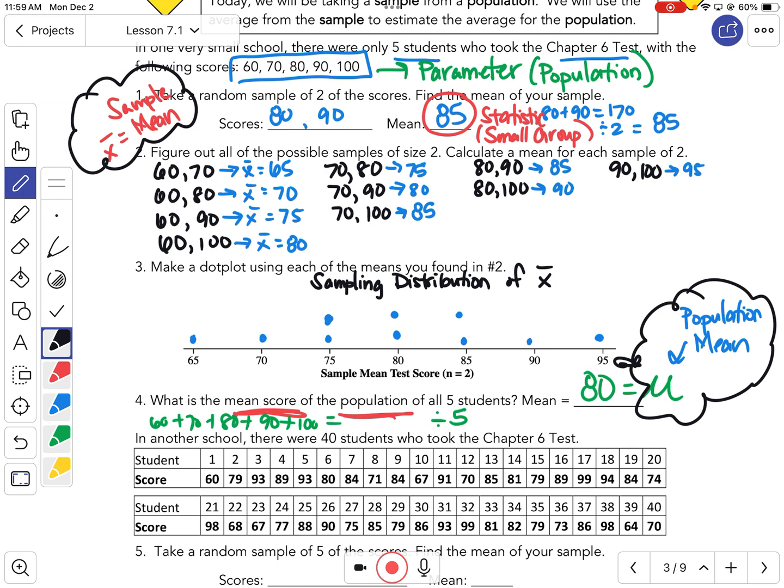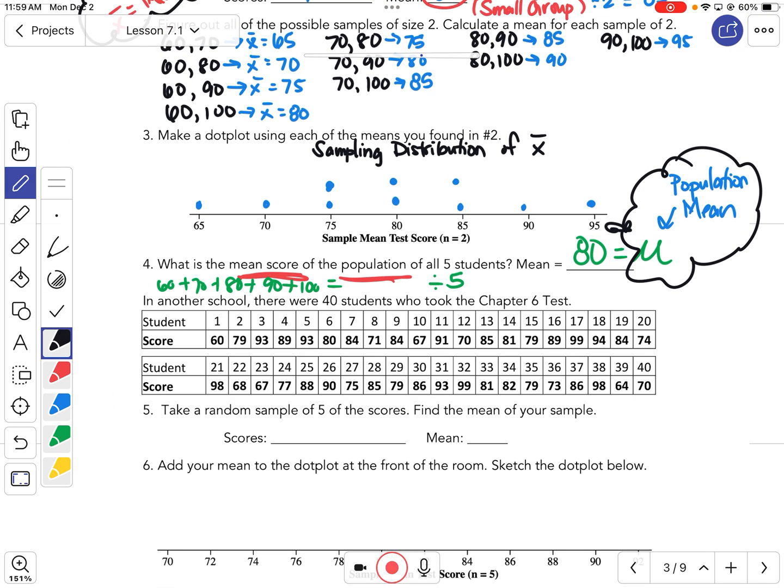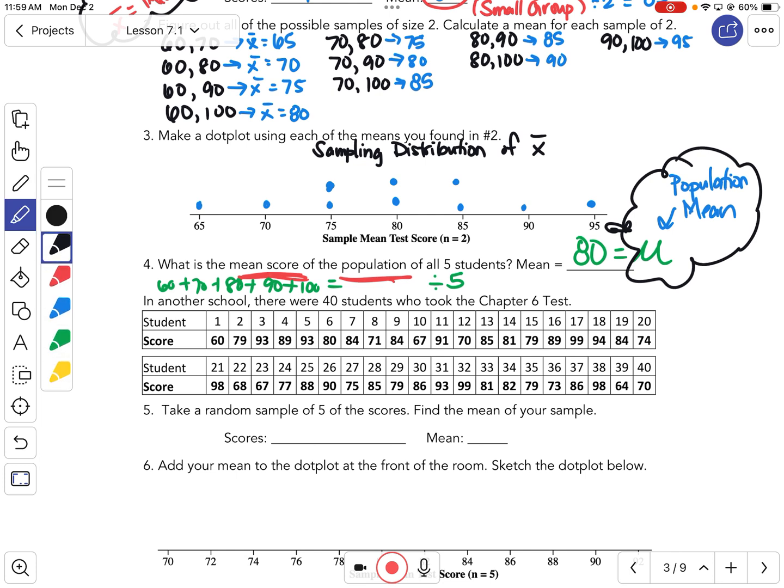Now let's talk about what we think is going to happen. We know the population mean here was 80, when I had 5 scores and I took 2. Let's look down here. For this one, how many students do they have? 40. They have 40 students, and this time they only want me to pick 5 of them. So I'm just going to pick a random 5 and calculate a mean. I'm going to take that one, and that one, and that one, and this one, and this one, just because I liked where they fell. Are there lots of different versions of 5 scores you could choose? Sure. We could all do that.